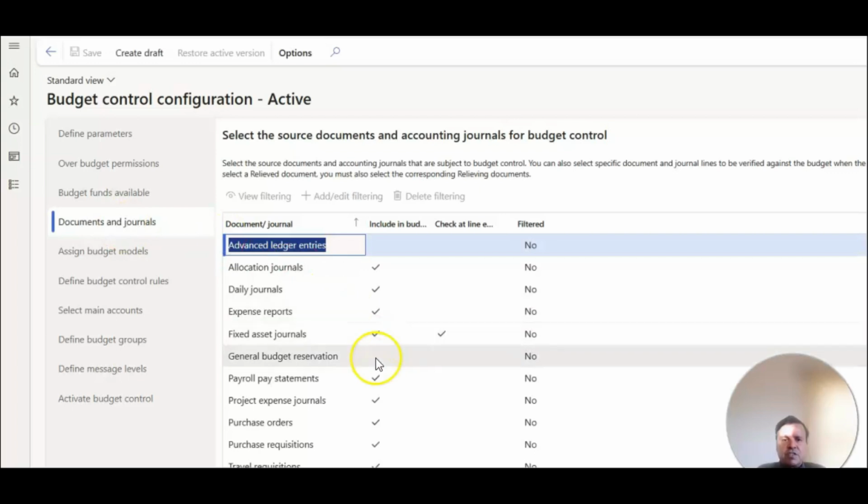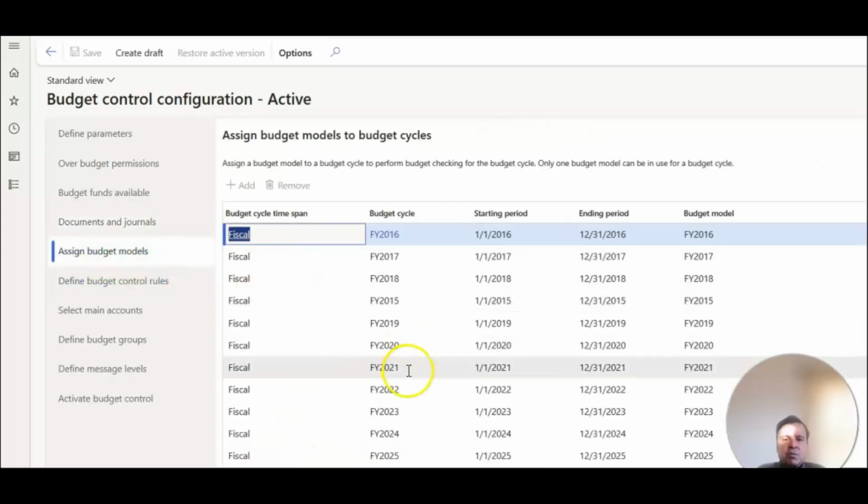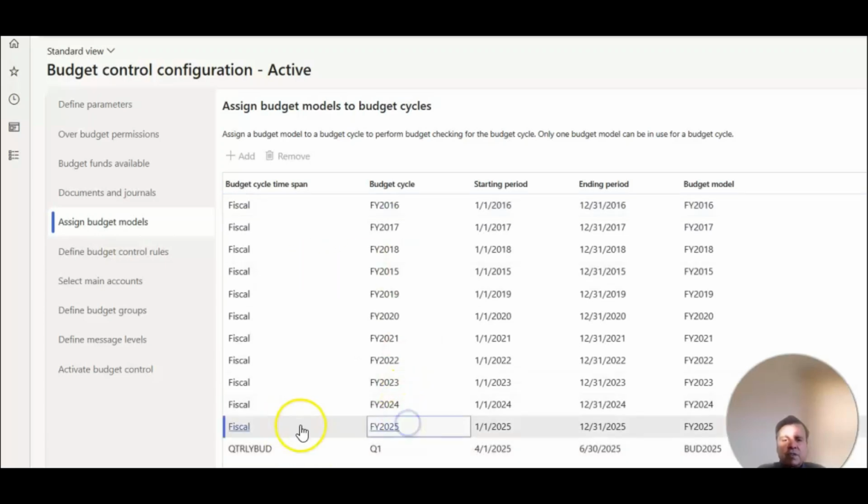The documents and journals tell you where you want to enforce it. So daily journals, yes, expense reports, yes, fixed assets, you can determine where you want to enforce this budget. Not for purchase orders, you could uncheck that, right? Then you assign your budget models. The one that I created is at the bottom, which is the quarterly budget, which is just for this quarter. So you could do quarterly budgets and enforce this just for the quarter. If you want the next quarter, just add that fiscal year in, or just do fiscal year and it enforces for the entire fiscal year.